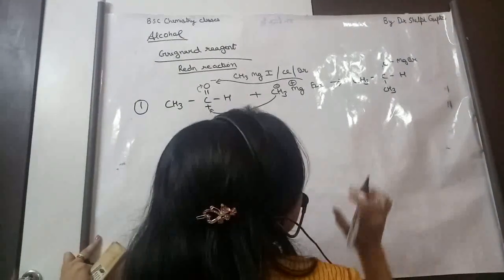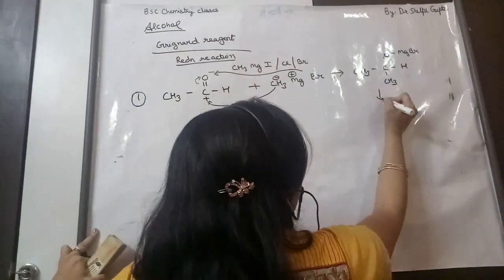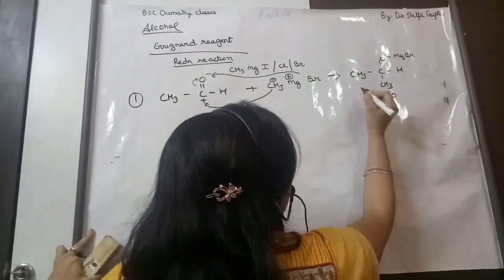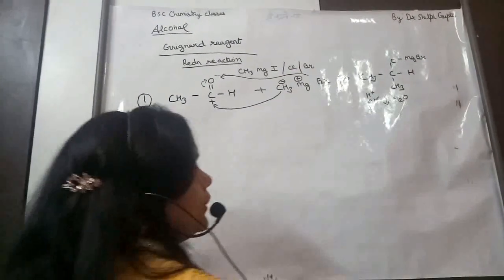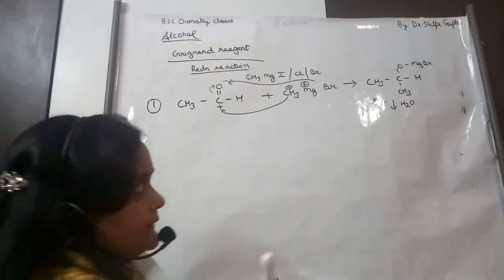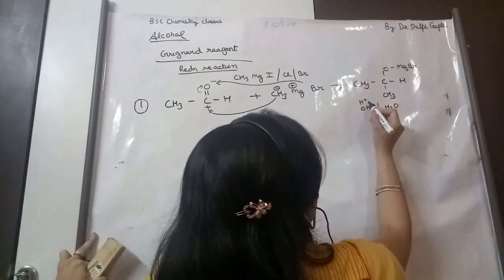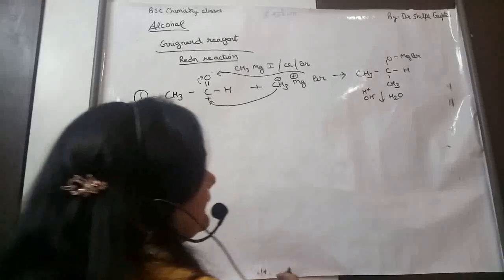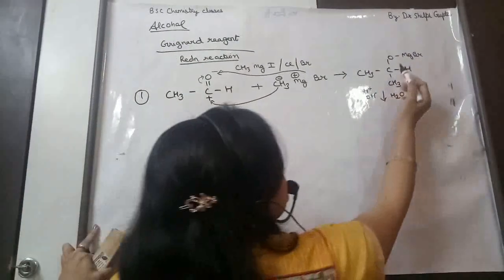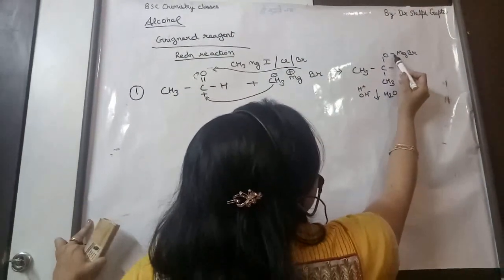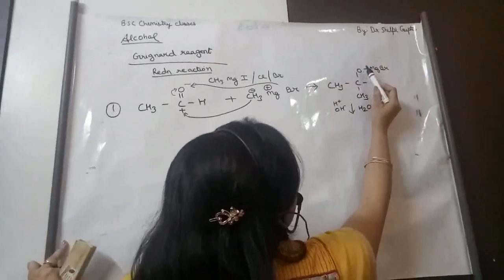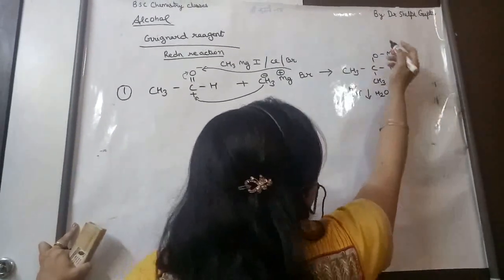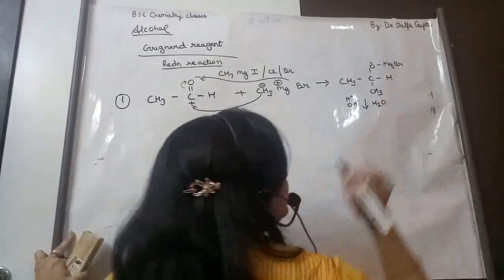Now this is an intermediate compound and hydrolysis will be carried out. When hydrolysis is carried out, it will dissociate into H and OH ion. Where will H attack and where will OH attack? Since oxygen has shared its lone pair of electrons with MgBr, it will again become electron deficient.